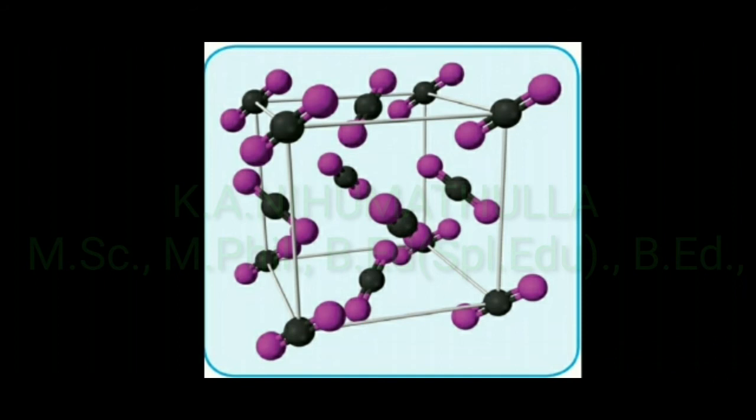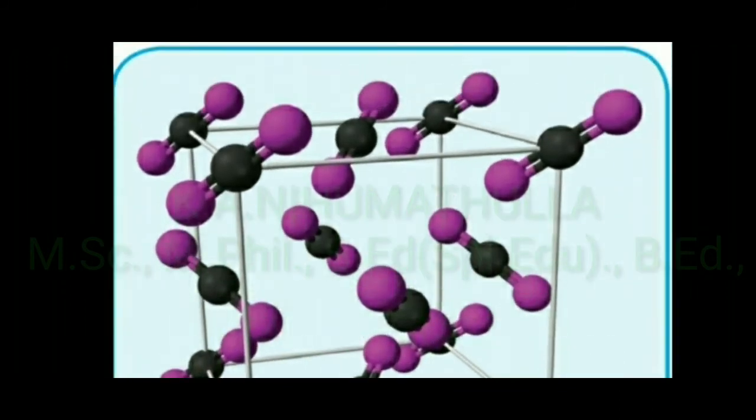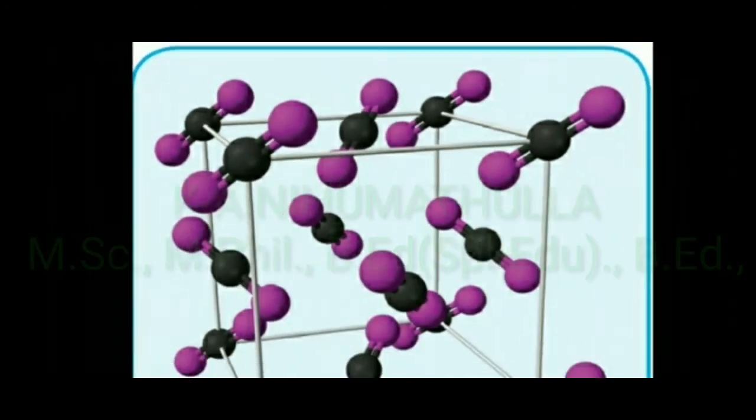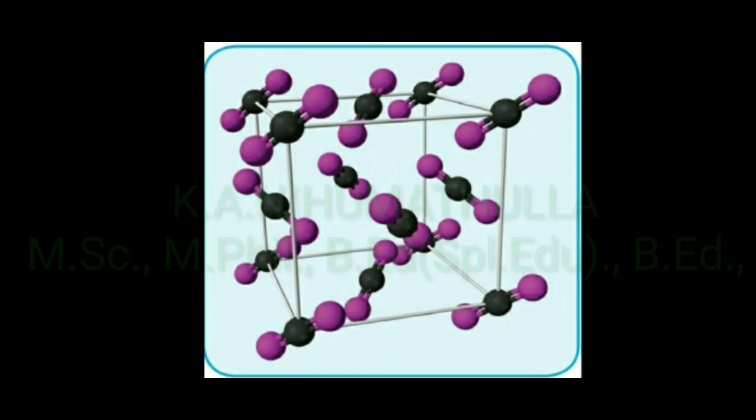The black balls are carbon atoms and the pink balls are oxygen atoms. There is a double bond between carbon and oxygen. Solid carbon dioxide is an example of a polar molecular solid.